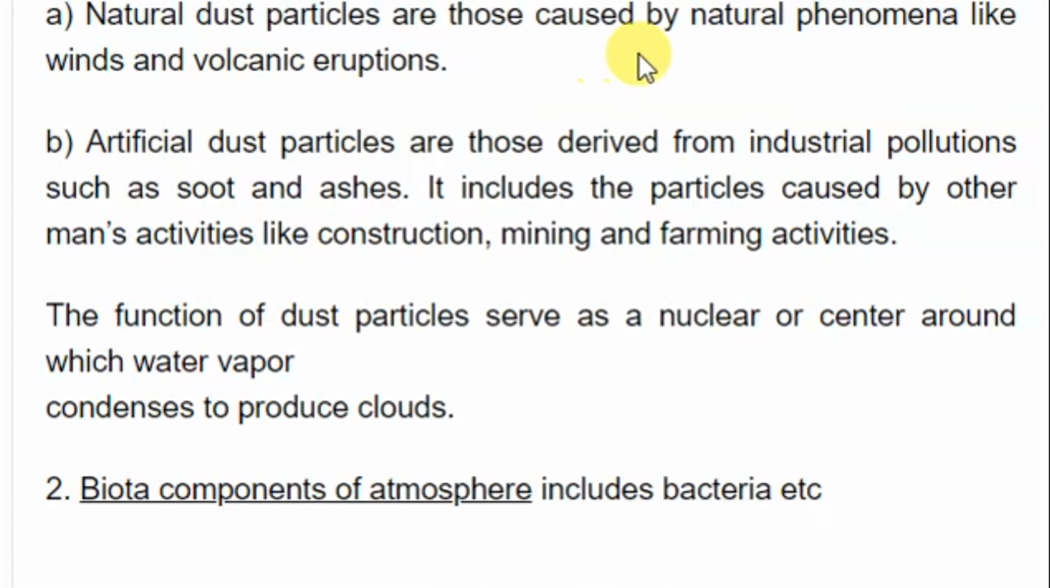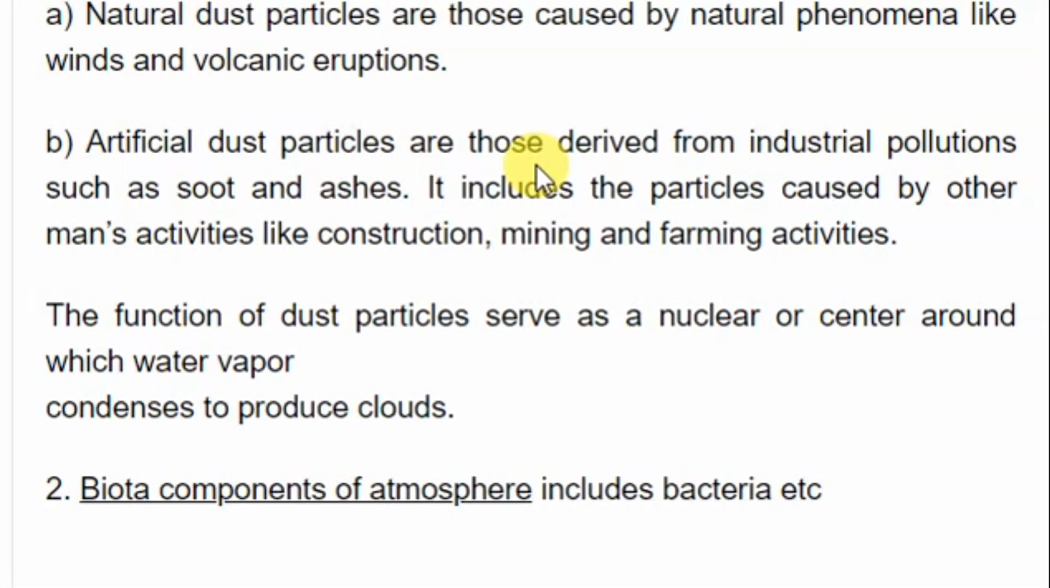Now natural dust particles are those caused by natural phenomena like winds and volcanic eruption. Natural dust particles, upepo umevuma, kimbunga imevuma, unapelekea natural dust particles. Lakini artificial dust particles ni zile ambazo zinatokana na industrial pollutions. As we know, some of the industries produce cement and other industries produce bricks and things like that.